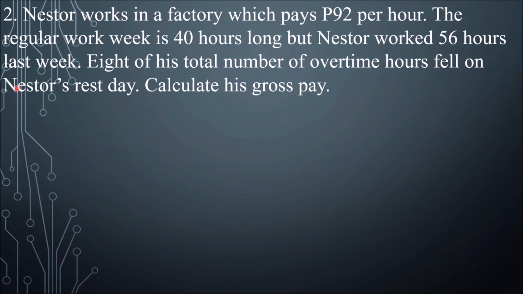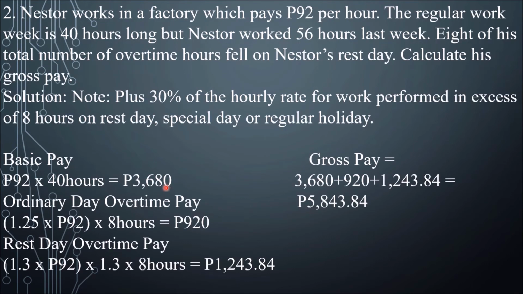Number 2, Nestor works in a factory which pays 92 pesos per hour. The regular work week is 40 hours long, but Nestor worked 56 hours last week. 8 of his total number of overtime hours fell on Nestor's rest day. Calculate his gross pay. Okay, so for the solution, we have basic pay, that's 92 pesos times 40 hours, which is equal to 3,680 pesos.